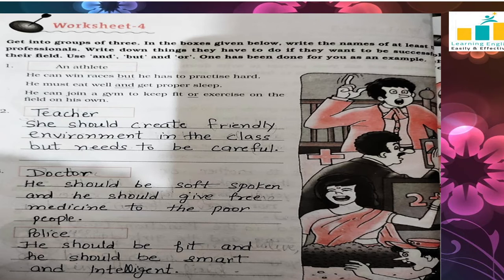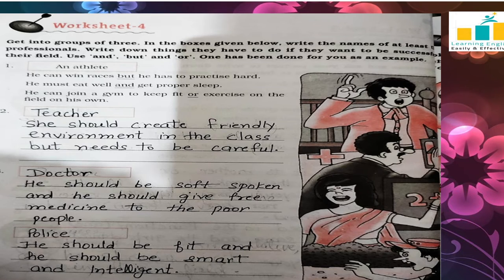He can win the races, but he has to practice hard. He must eat well and get proper sleep. And he can join a gym to keep fit or exercise on the field on his own. Clear? Now second profession I have chosen, that is teacher.